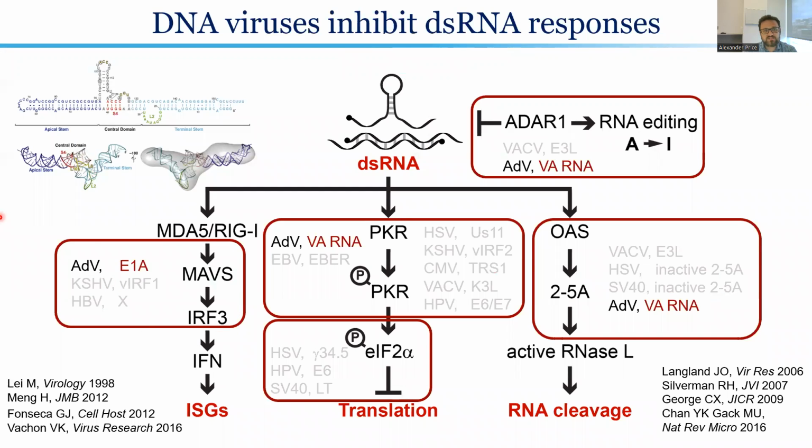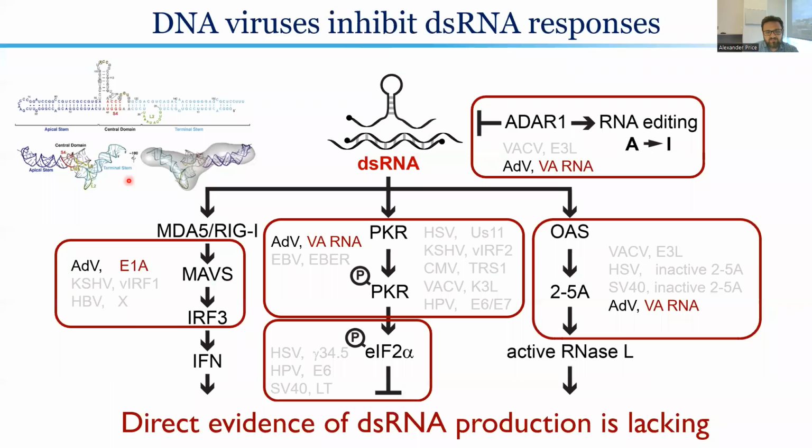signaling of RLRs, as well as a small structural RNA called the virus-associated or VA RNA that is well characterized to inhibit PKR by essentially binding its active site and sponging it from being able to detect actual double-stranded RNA. However, the actual direct evidence that these DNA viruses are producing double-stranded RNA inside living cells is lacking. We decided to explore this more with our adenovirus infections.